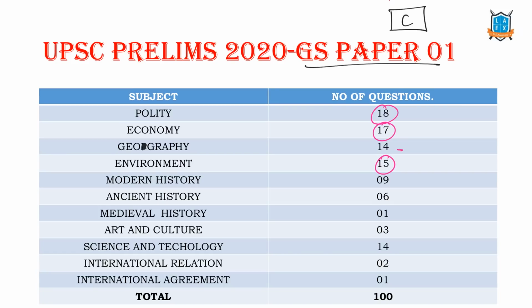Then geography and science and technology come almost on par, with around 10 questions each. The next highest is from modern history. Then we have ancient history, art and culture, international relations, medieval history and international agreements, having 1 question from each. This is a subject-wise analysis, and one more important thing to notice is that this time the question paper was factual as well as more analytical in nature.